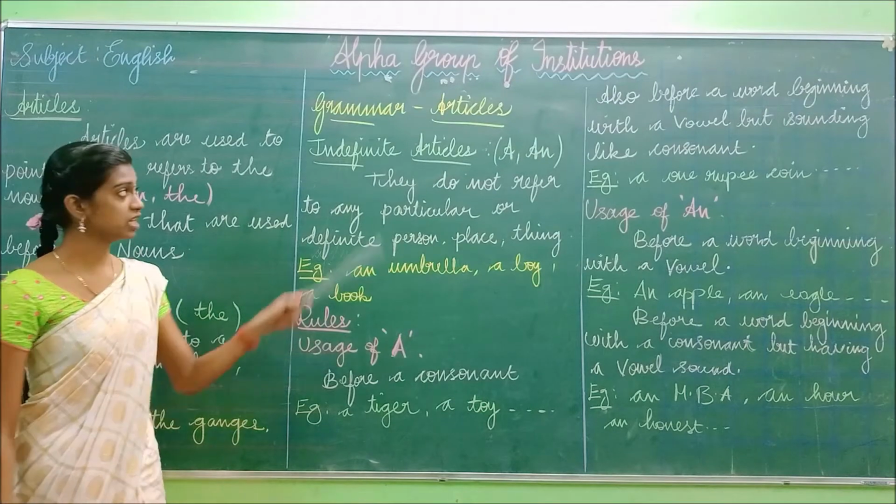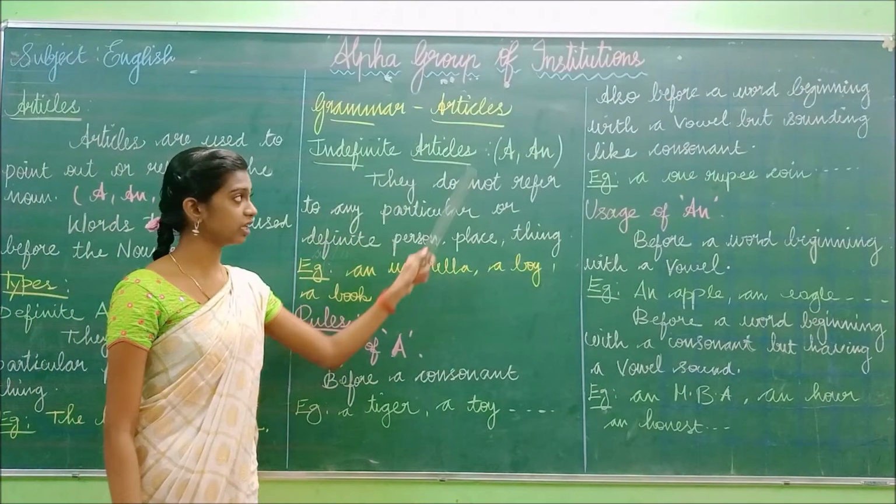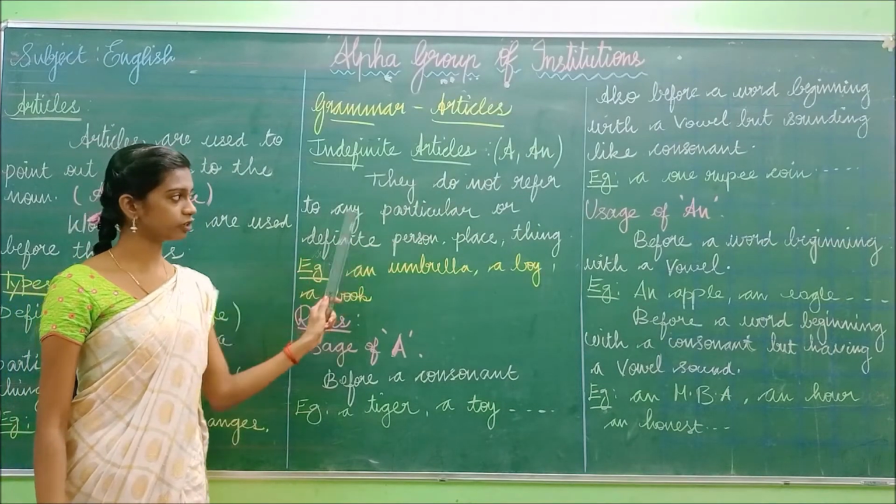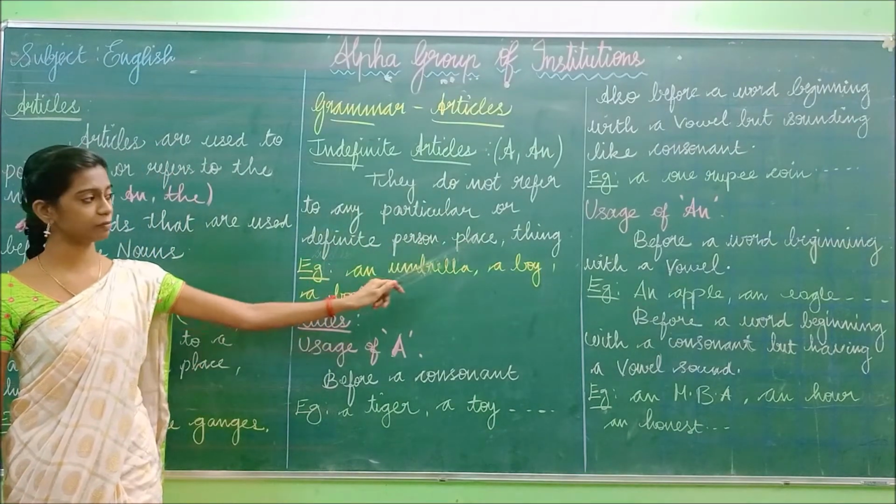Have you understood? Indefinite articles means a and an are called the indefinite articles. They do not refer to any particular or definite person, place, thing.